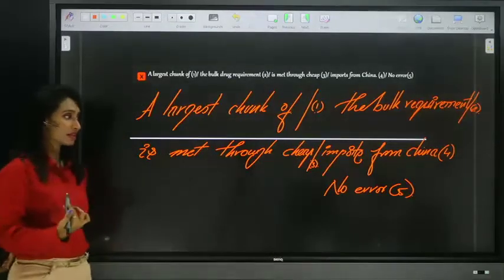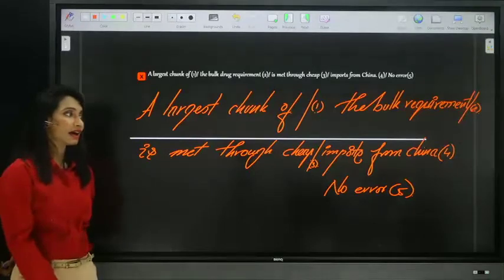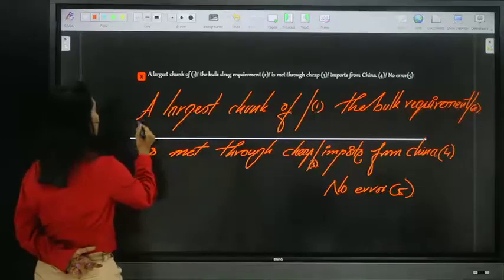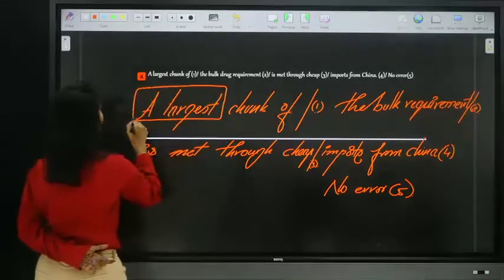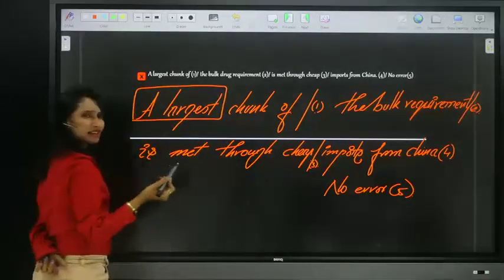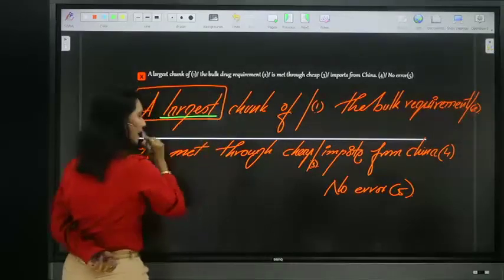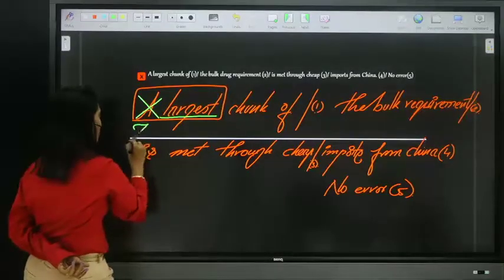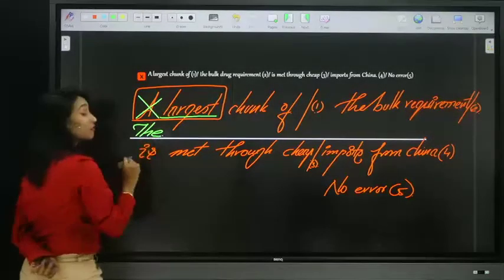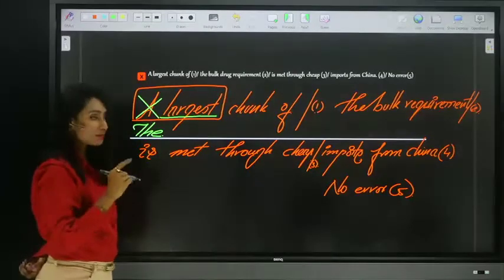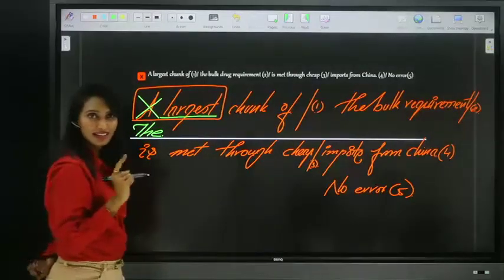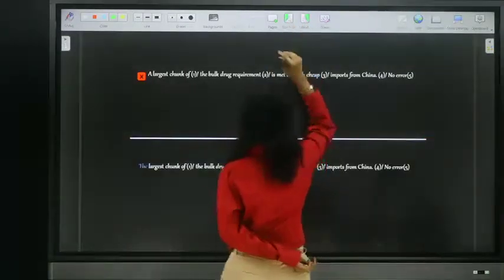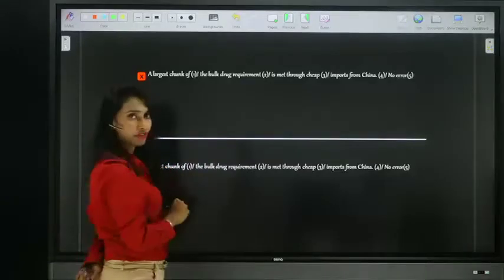So Srinivas Rao answered "the largest" because it is in the superlative degree. Exactly, you're right. We discussed before: with a superlative degree adjective, can we use "a"? No, right? It should be "the," because the definite article "the" must be placed before the superlative degree, not "a." So replace "a" with "the." It should be the largest chunk, not a largest.